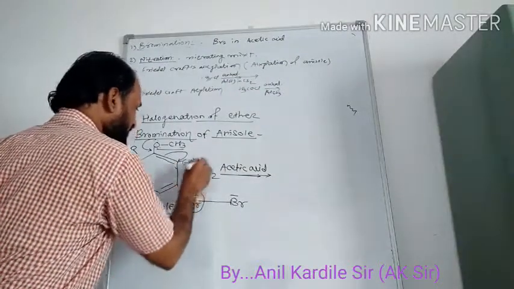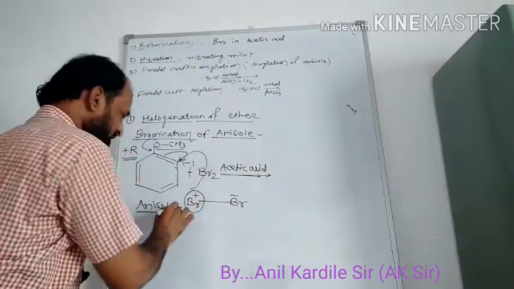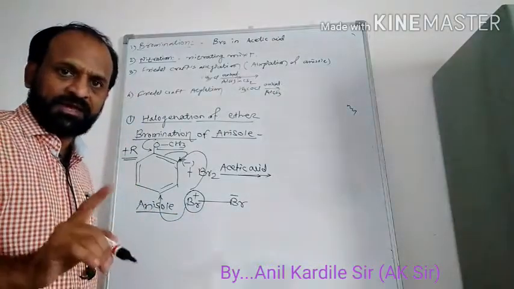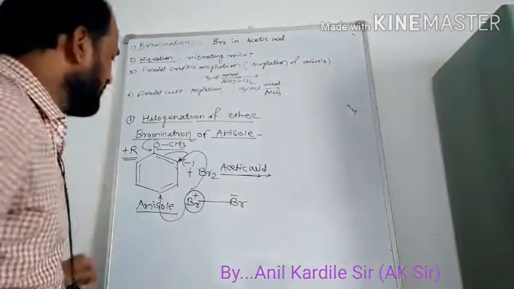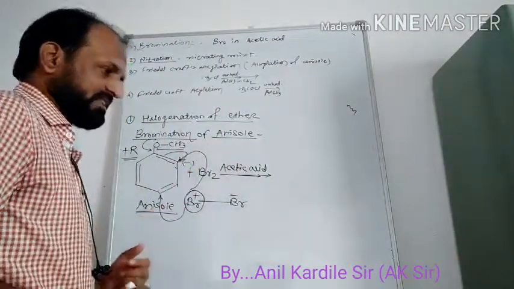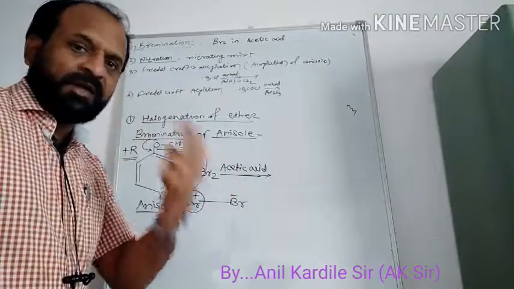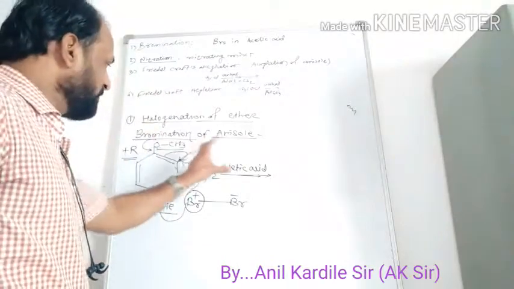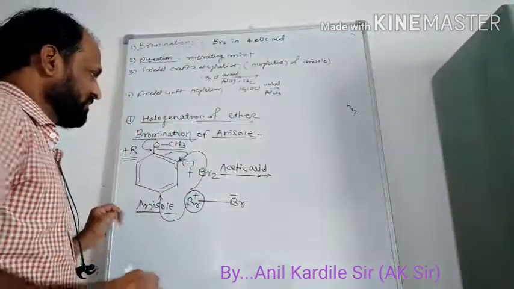That Br plus will attack on this ortho position as well as on this para position. So depending upon the attack of the Br plus in presence of acetic acid, there will be the formation of two products.